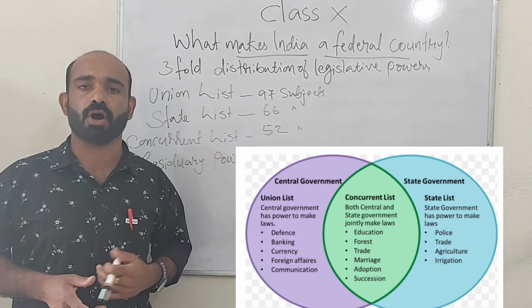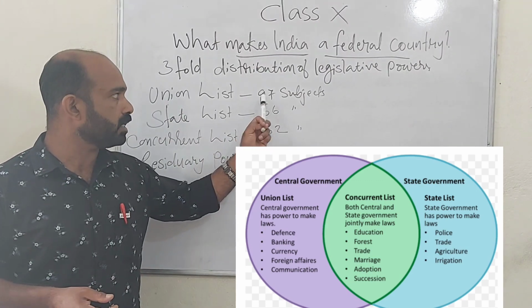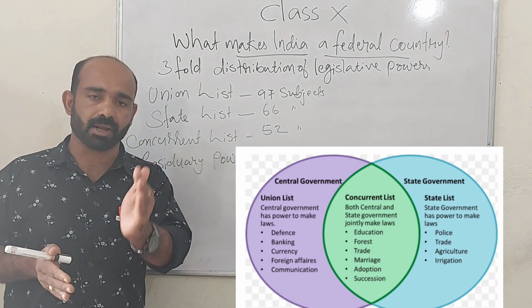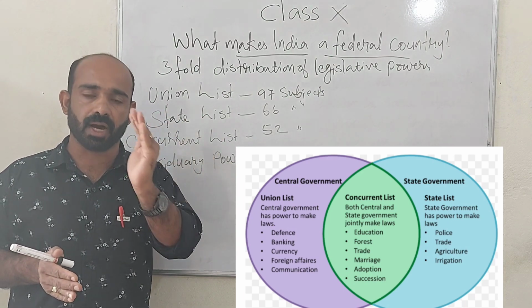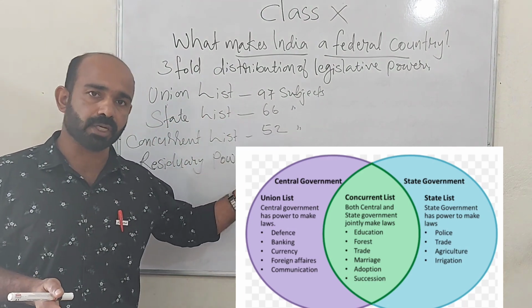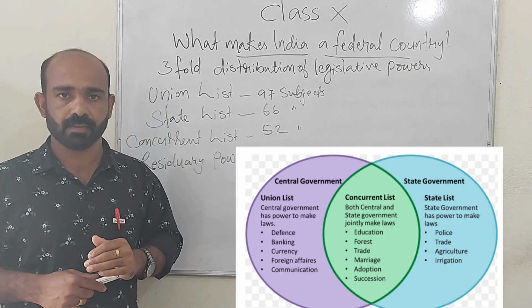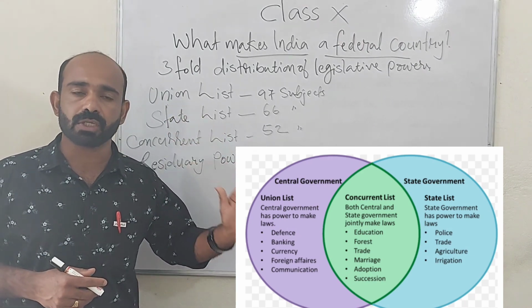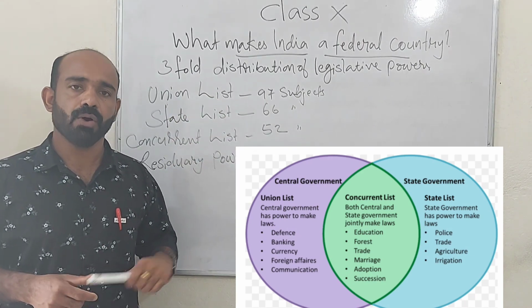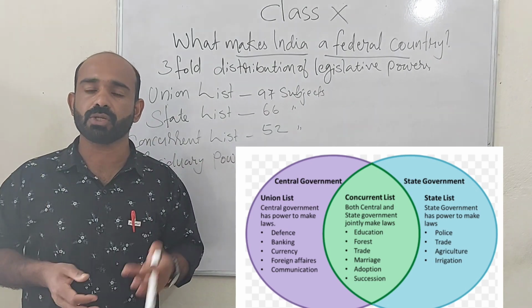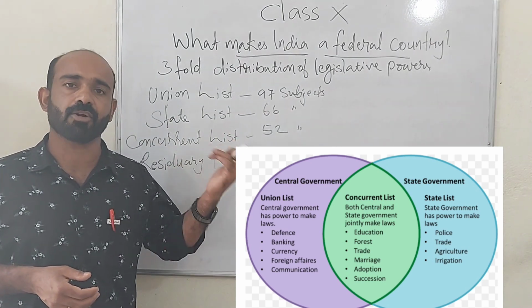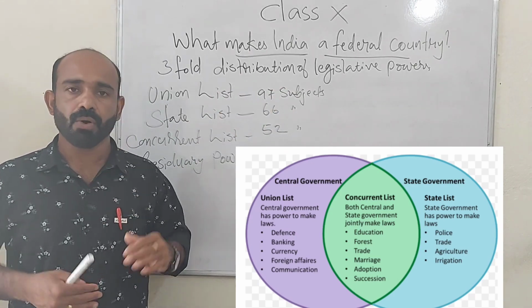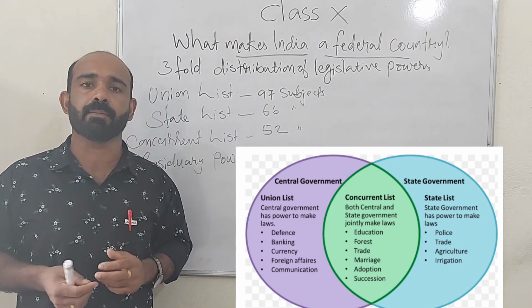The union list is a list of subjects. 97 subjects are there in this list. Only the union government or central government, the parliament, will have the right to make laws on the subjects included in the union list. State government cannot interfere in that matter. State government cannot make any laws on the subjects included in the union list. Central government means here the parliament. All these subjects are nationally important subjects.